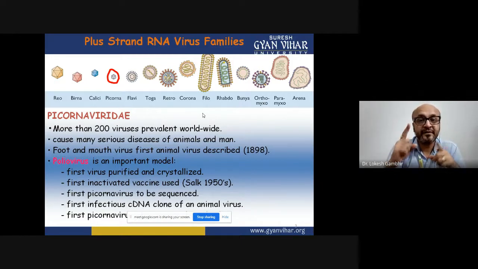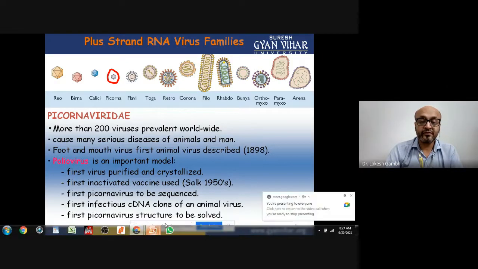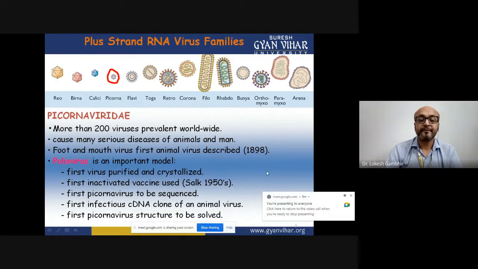Out of 200 families, it was the first virus to get sequenced, and it was the first one to form a cDNA clone in the category of animal viruses. It was the first one whose cDNA clone was made. So that is the thing that makes this particular family a model family that one should be able to understand clearly.